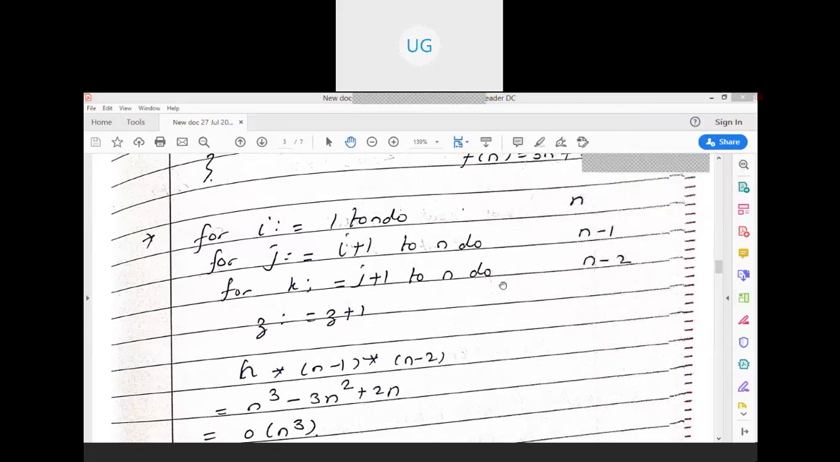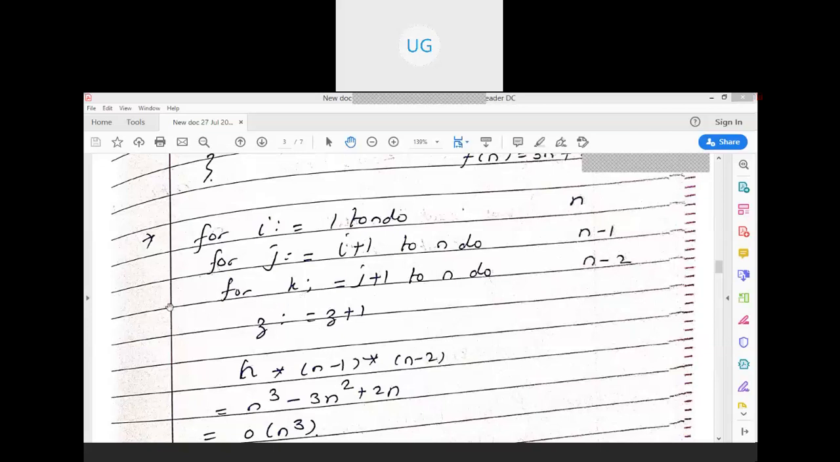Okay. So here there is one more example like this. I was about to show you this. For i is equal to 1 to n, it is going to get executed for n number of times. j is equal to i plus 1 to n. See here, i was equal to 1, right? So j is initialized from i plus 1 to n, meaning 1 plus 1, that is 2 to n. 2 to n means it will be executed for n minus 1 number of times.